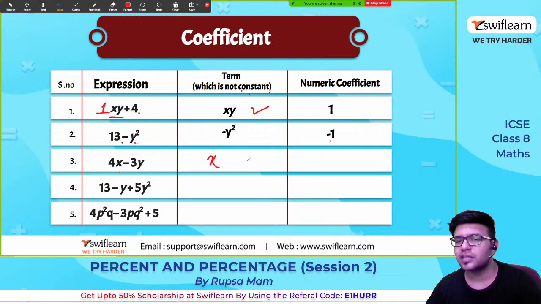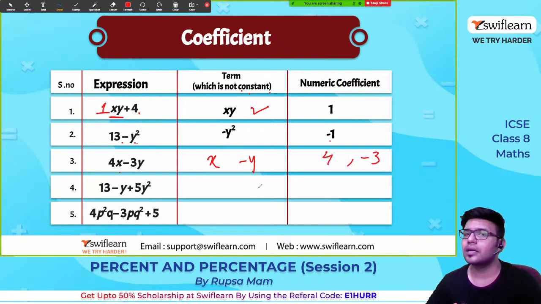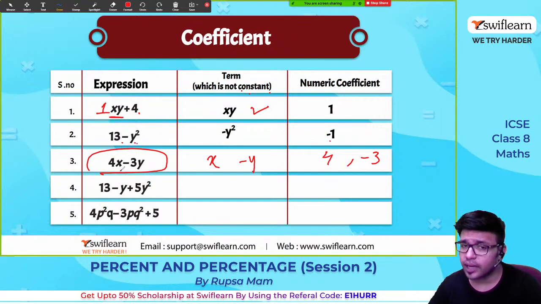Now, which is not a constant term here. Here, x and y are not the constant terms. Okay, x and minus y I can write if you want, and their numeric coefficient, what are those? 4 and -3 are numeric coefficient. Sir, what is this? There are two here. So this is an algebraic expression with two variables. There is a variable x and there is a variable y.